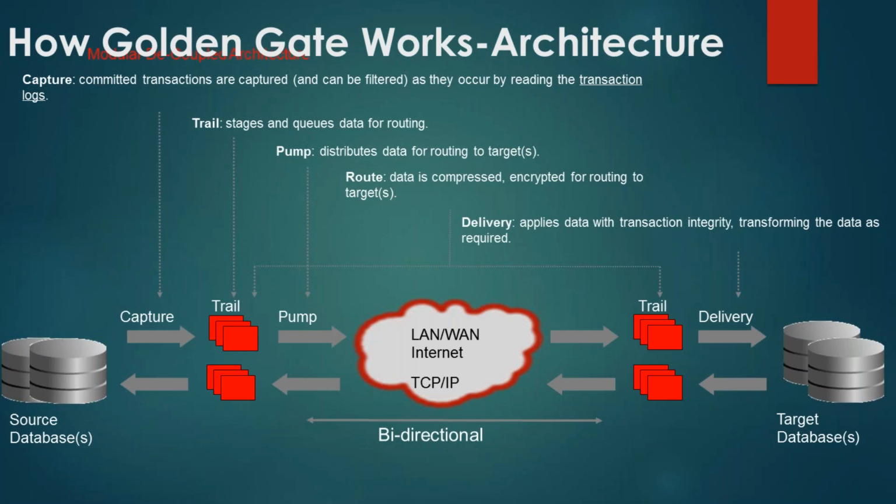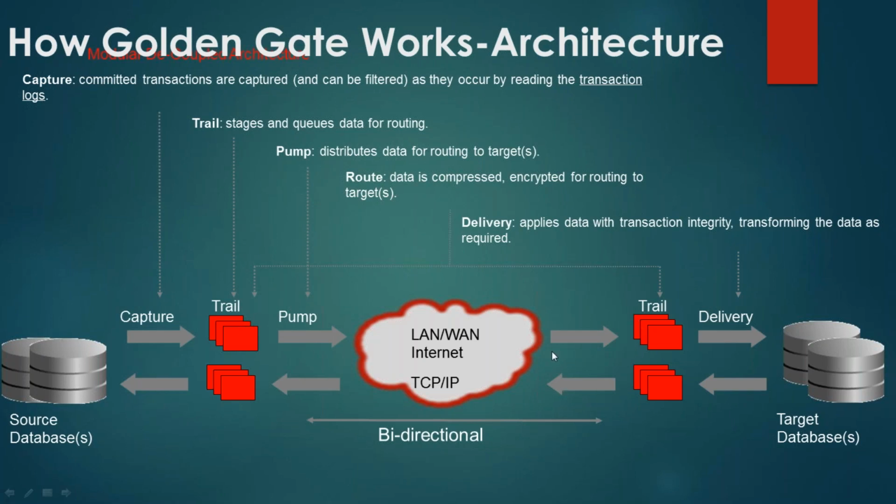So what are the resources in the Golden Gate environment? The resources are the Golden Gate processes, capture, pump and delivery, trail files, and along with that you also have the collector process. Now what is the collector process? The collector process, as the name suggests, collects. It runs on the target machine. It's a background process which establishes connectivity with the source pump process.